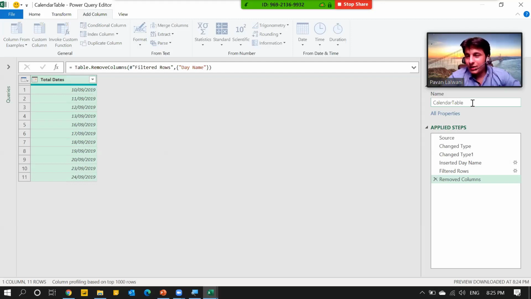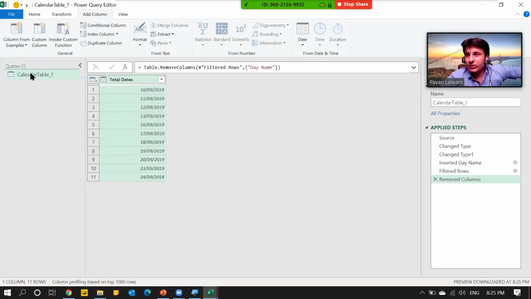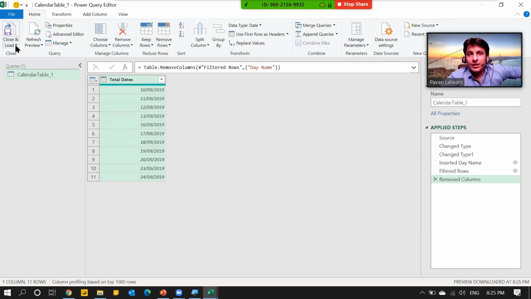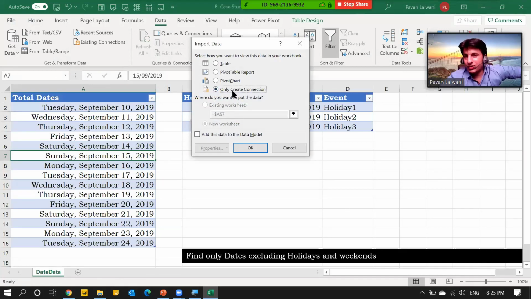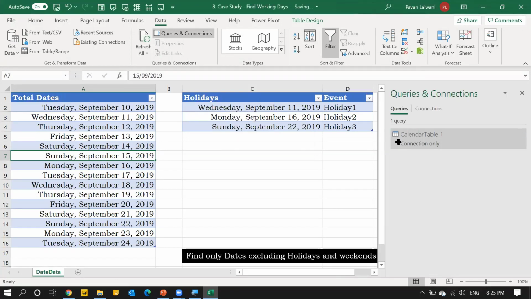The name of the table is calendar 1. The name of the query is calendar_1, calendar table _1. And you can see the queries on the left hand side. I'll just click on close and load to, and only create connection. Because if I bring a table unnecessarily, why bring that? I'll just create a connection. Okay, that's the last exercise.